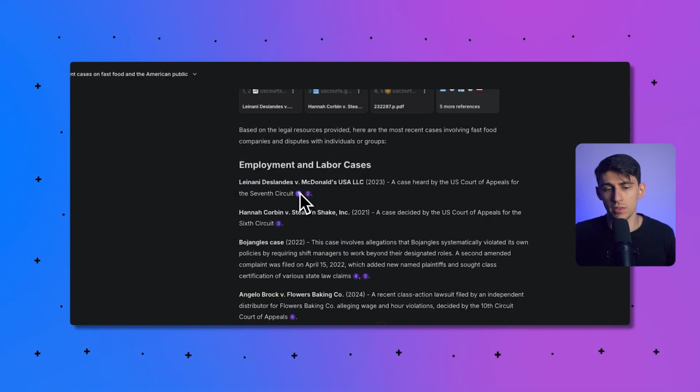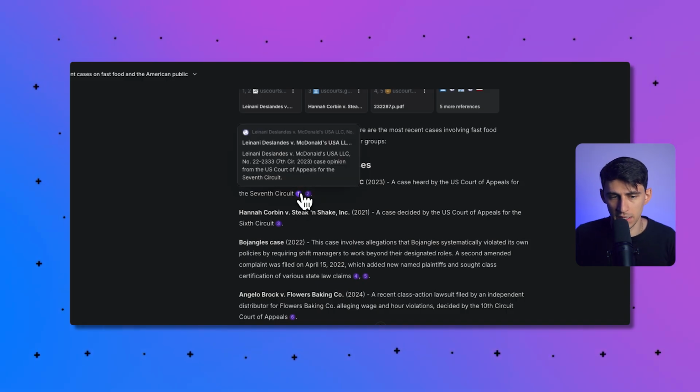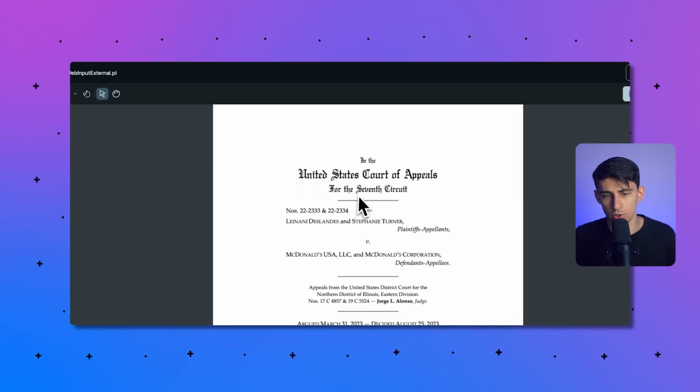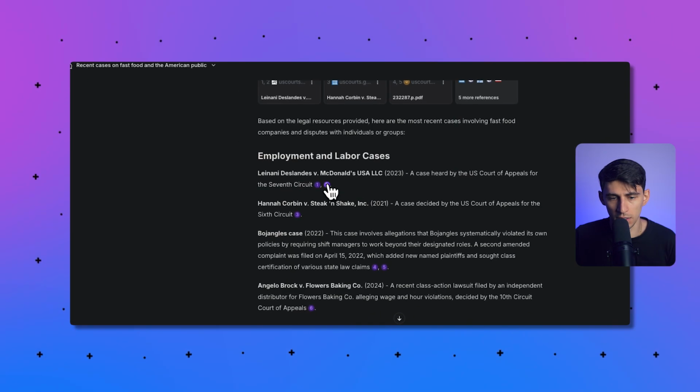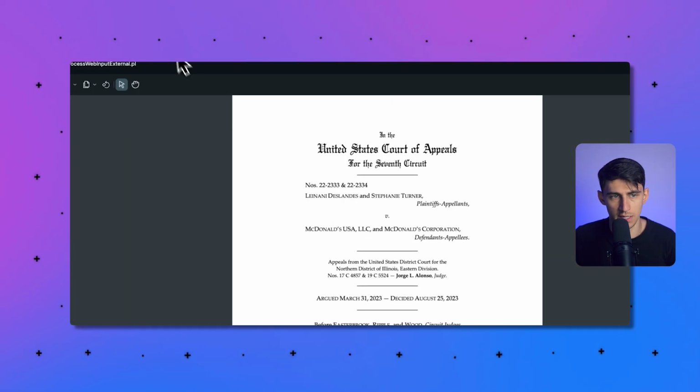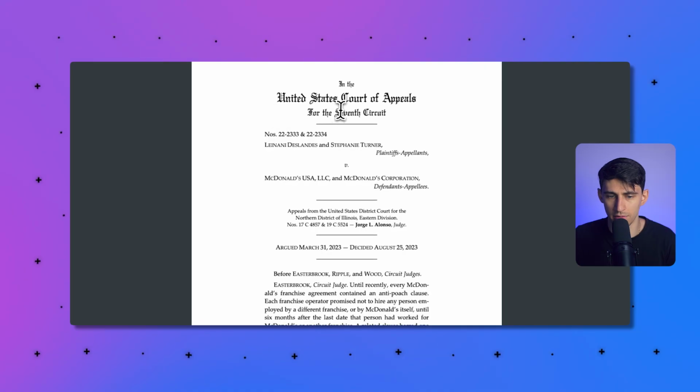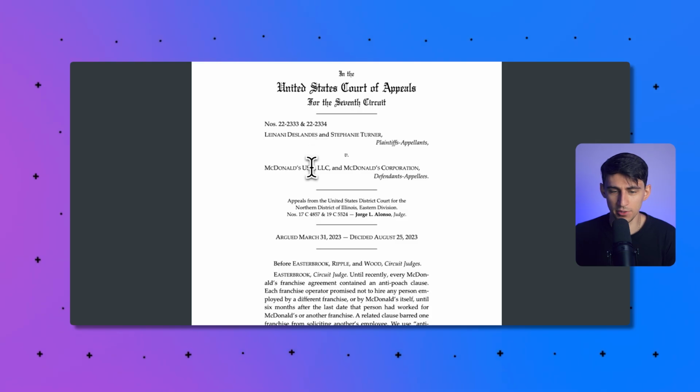So obviously with anything inside of TextCortex, this is available. I can click on this and it'll immediately go to said PDFs. If I click on all of these, pretty much just sends me there. So the United States Courts of Appeals for the Seventh Circuit, Lianani Deslandis and Stephanie Turner, McDonald's USA LLC and McDonald's Corporation. So this is in 2023.